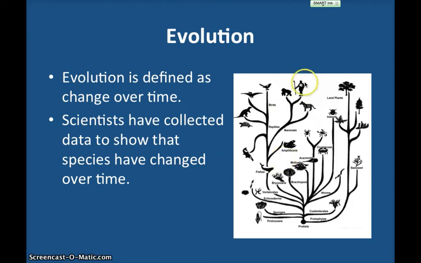Notice that there are different organisms coming off of branches. The closer they are to a branch, the more related they are. The further they are, for example, a bird and a tree, means they're less related. If we go all the way to the bottom, we find the common ancestor. Every time two branches come together, it's a common ancestor. Notice that the common ancestors for all of these organisms are the protists.